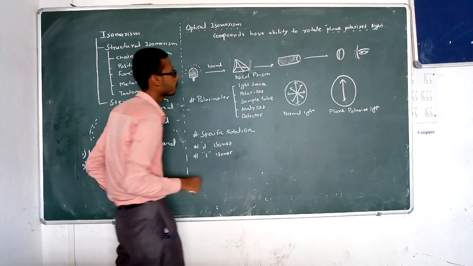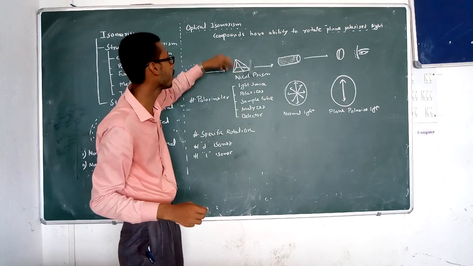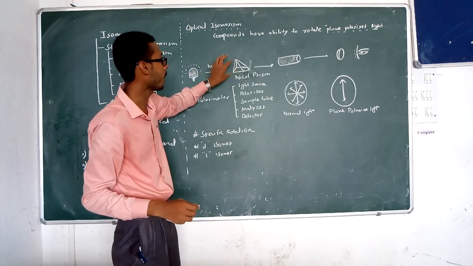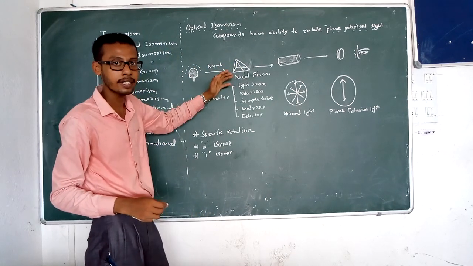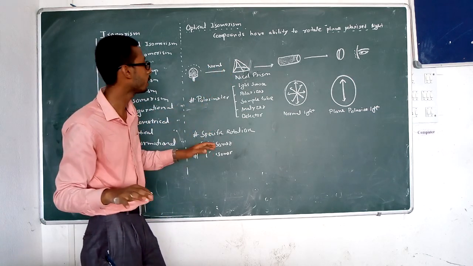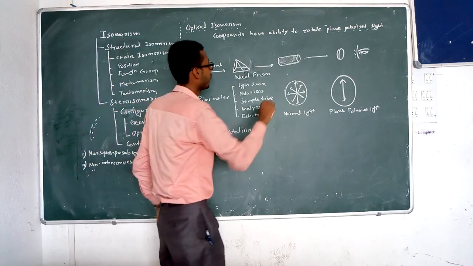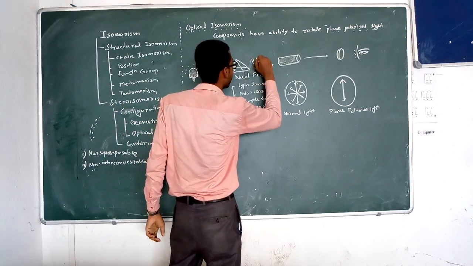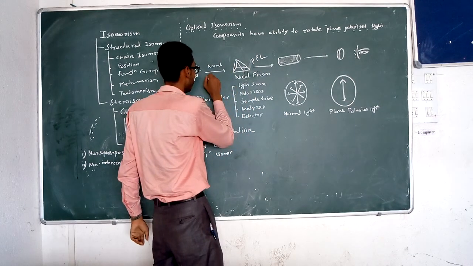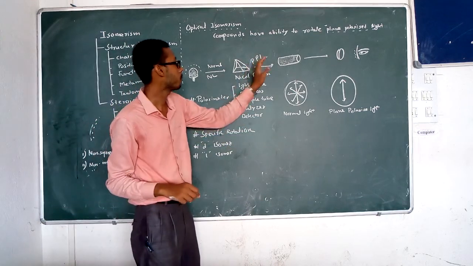This is the Nicol prism. By passing normal light through the Nicol prism, all directional electromagnetic waves are absorbed or rejected, and only one direction of electromagnetic wave passes. This is known as plane polarized light. This is the normal light, and this is the plane polarized light.